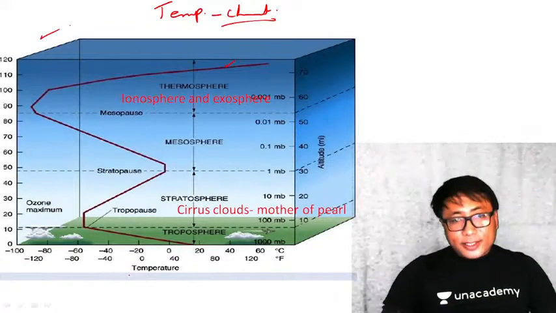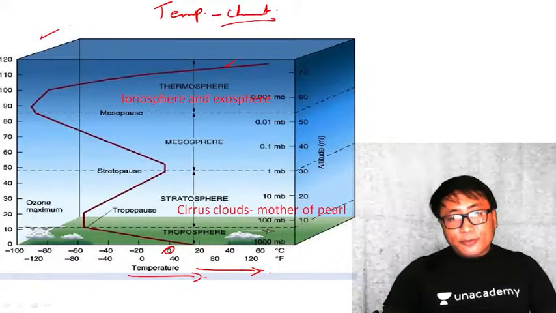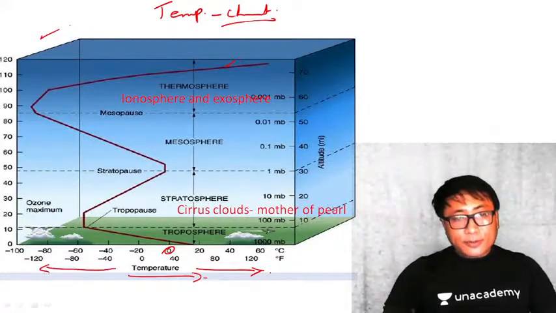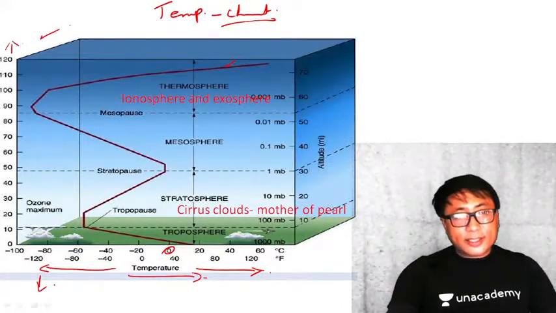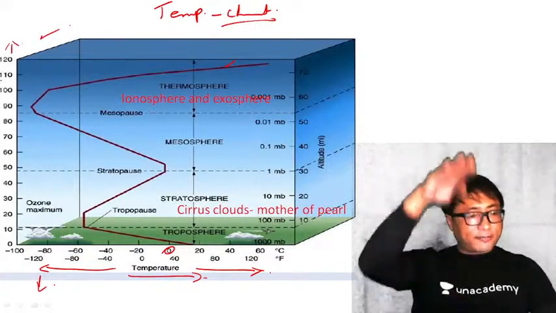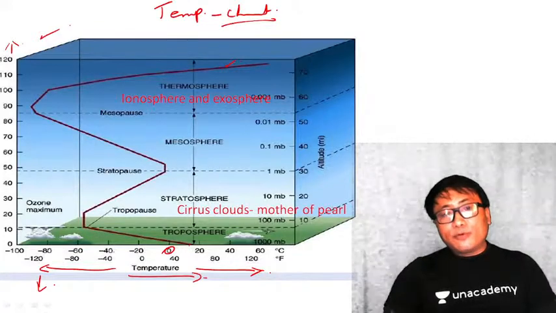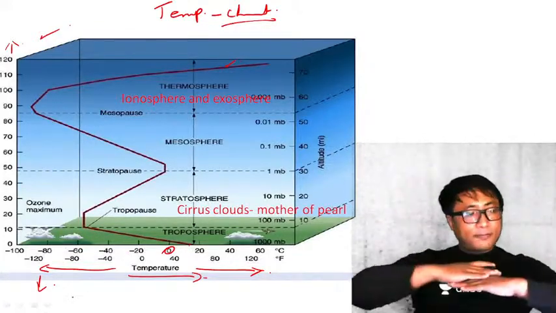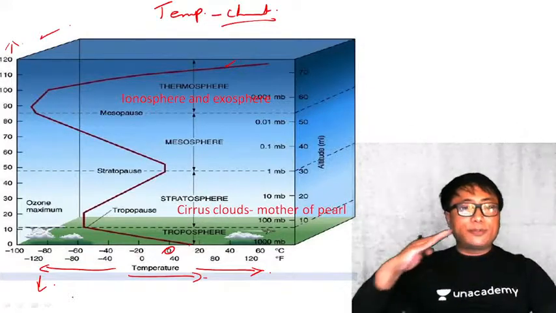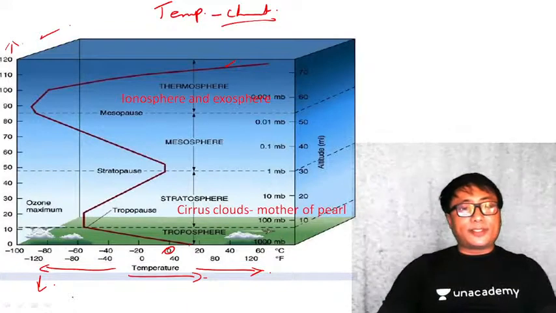You see here, this is the temperature axis. This is 0 degrees centigrade. If you go this side, temperature increases. If you go this side, temperature decreases. Okay, this axis is height, height from the Earth's surface. Now you see here, in the troposphere, there is a decrease in temperature the moment you move from the ground surface up. From the ground surface, if I go up, temperature reduces gradually like this. Why this reduction in the temperature?